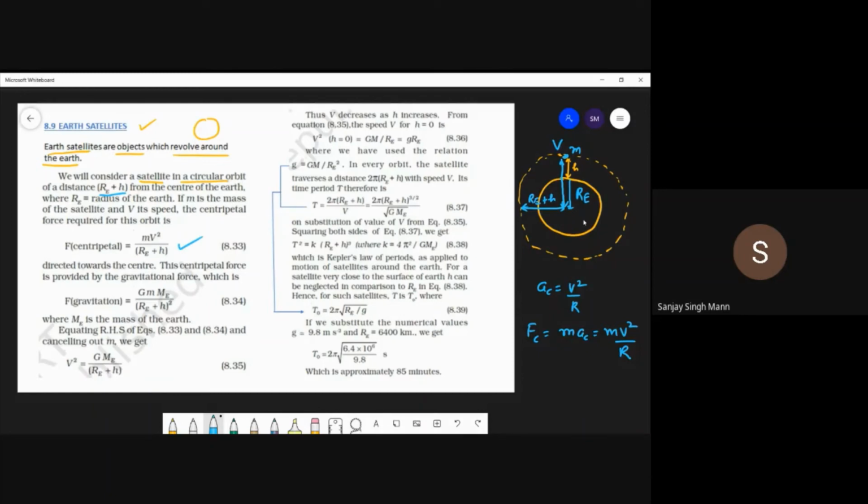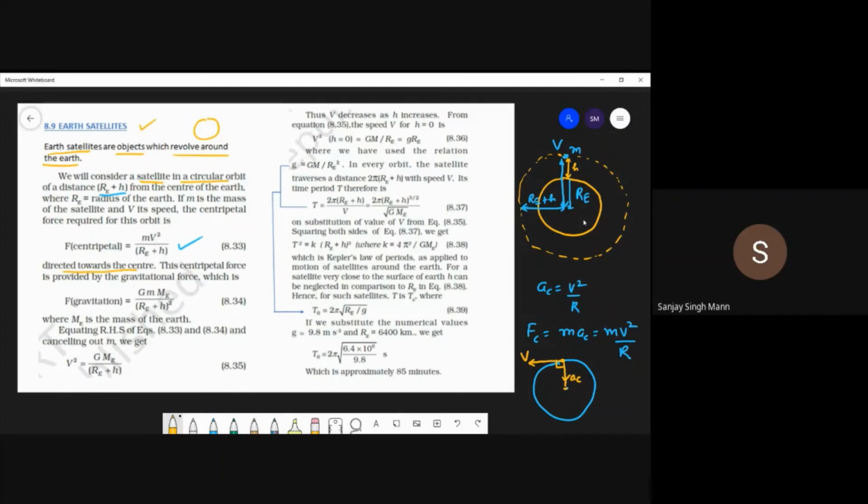And what is the direction of the centripetal force? Suppose the projectile is over here. The direction of velocity is this, the direction of this tangential velocity, and the acceleration is radial acceleration. So that's the radial acceleration, and the force is also radial. Okay, and the angle between them is 90 degrees. So the centripetal force is towards the center.